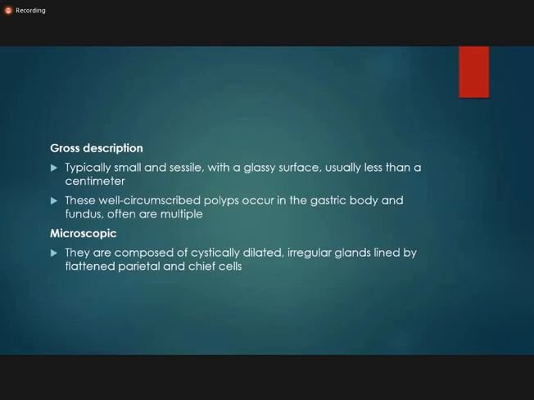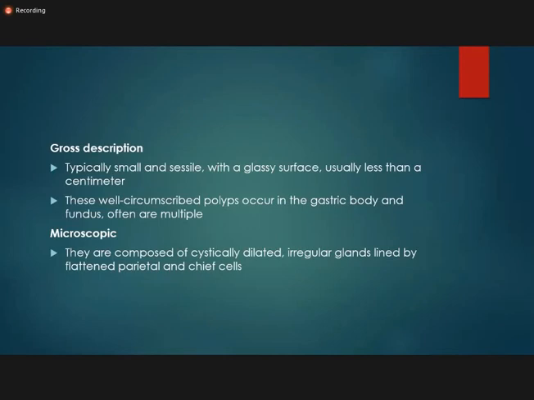Microscopically, as it is a gland, you find cystically dilated glands, irregular glands, which are lined by flat parietal and chief cells. So the difference between the fundic polyp and the hyperplastic or the inflammatory polyp is that in the hyperplastic polyp you find increased number of acute and chronic inflammatory cells in the lamina propria, whereas in the fundic gland polyp you won't find increased amount of inflammatory cells, but what you will find is the cystically dilated irregular glands, which are lined by the parietal or the chief cells.